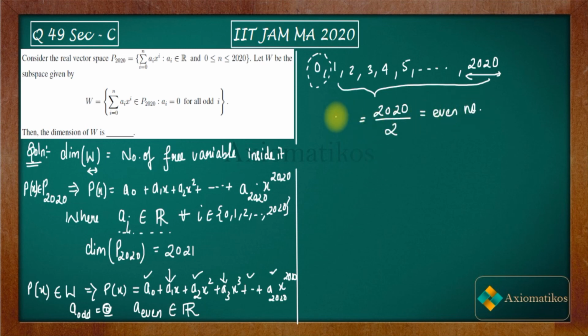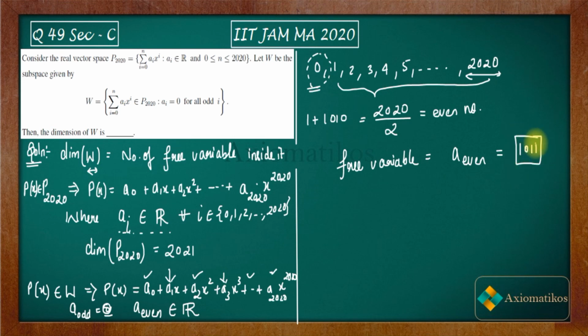Now it is equal to 1010 even numbers, but because you have 0 also here, 0 means I am talking about a0, 2 means a2, 4 means a4, 2020 means a2020. So you have to add 1 to it in order to get the total number of even ones. So finally, the number of free variables, the number of a_even, is equal to 1011. So this will be your answer for this question.